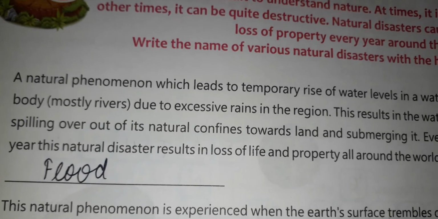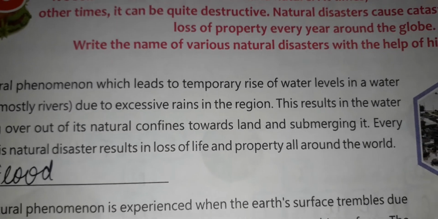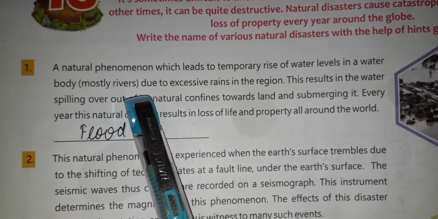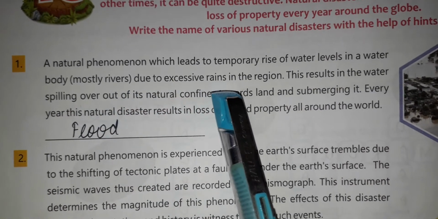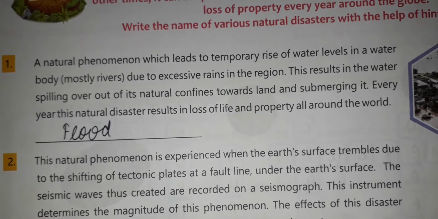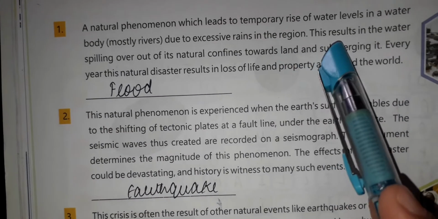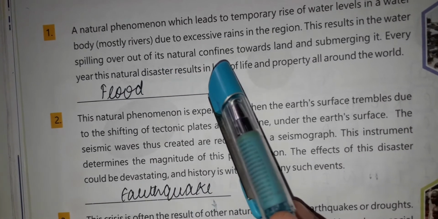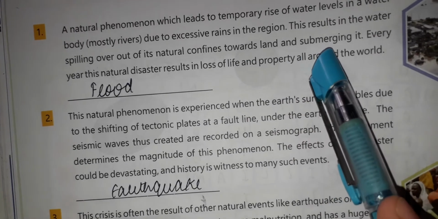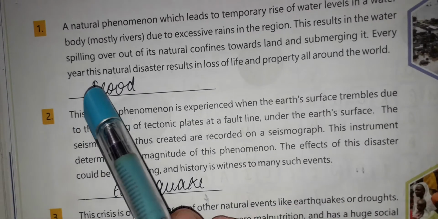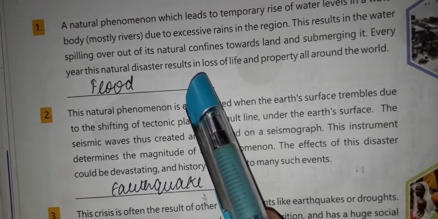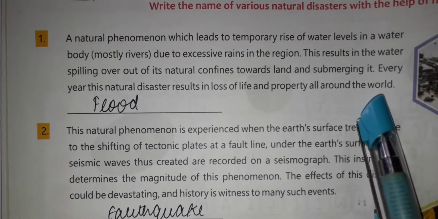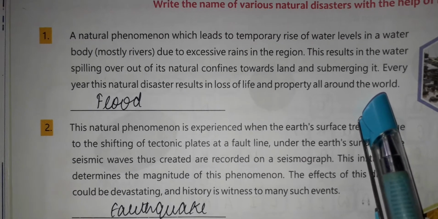A natural phenomena which leads to temporary rise of water level in a water body, mostly rivers, due to excessive rains in the region. This results in the water spilling over out of its natural confines towards land and submerging it. Every year, this natural disaster results in loss of life and property all around the world. And the name of this natural disaster is flood.